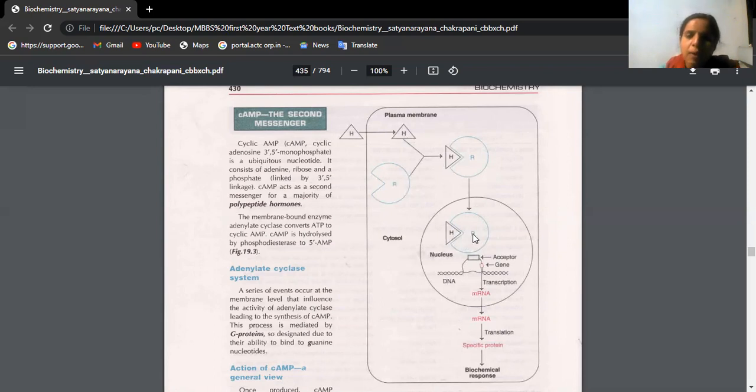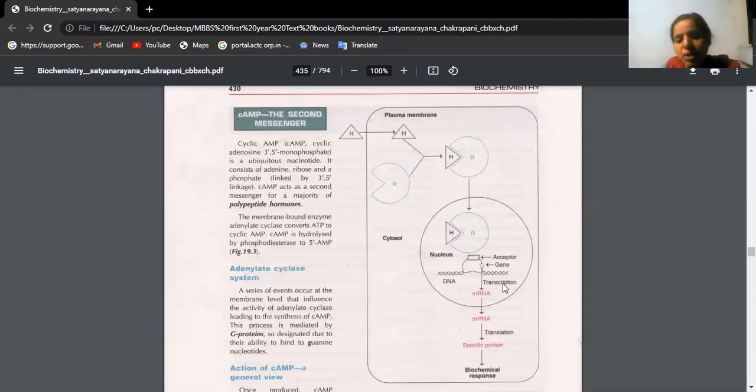Okay, beta. Or see, Shubhangi, the receptors may be present either on the cell membrane or in the cytosol or on the nuclear membrane. Finally, by hook or by crook, the hormone is entering into the nucleus. The function of hormones in the nucleus is that it is helping in protein synthesis. How is that? First thing is it helps in transcription. So we know transcription is nothing but the formation of mRNA from DNA, isn't it? So that is transcription taking place.